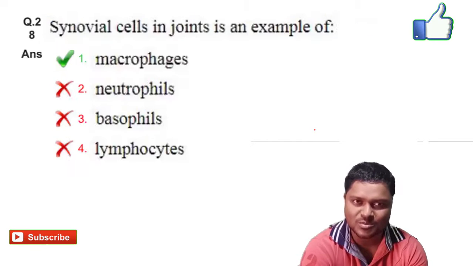Next we will go for question number 28. Synovial cells in joint is an example of dash. Synovial cell in joint is an example of macrophages. The option 1 is the right answer for it.